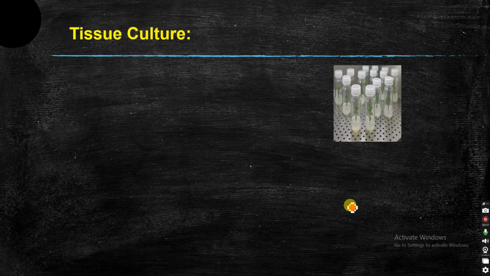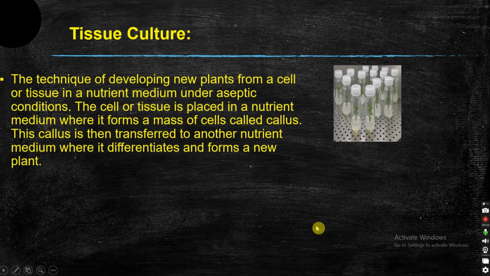Next is tissue culture, the plant tissue culture, the most important one. Plant tissue culture is done in a controlled, sterile condition, mostly in the lab, where there is no contamination. Here you can take any part of the stem or a tissue or a cell of a particular plant, whatever trait you want to see. That particular plant you choose, a small portion of it you take and put in a nutrient medium, under aseptic conditions, that is sterile condition, and after a few days you will see a mass of cells growing on that medium. That mass of cells is called callus.